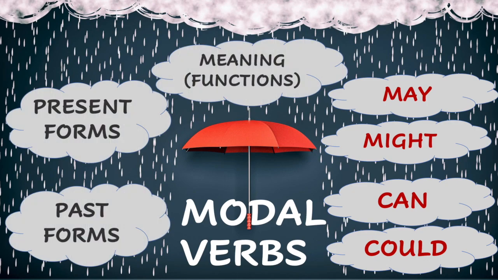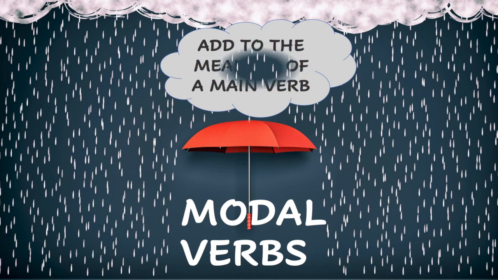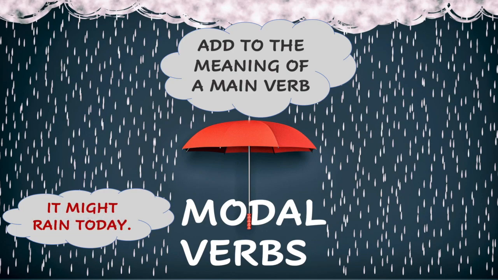We're going to talk about the past and present forms as well as the meaning or the functions of may, might, can, and could. Now, a few key features before we get to the more advanced stuff. We know that modal verbs add meaning to a main one. So it might rain today, might attaches to rain in order to communicate that it's not very likely for rain